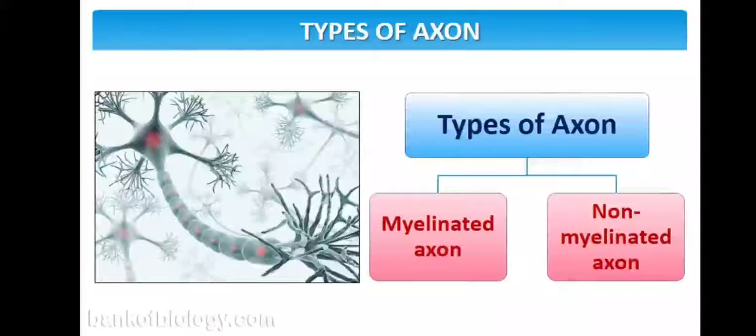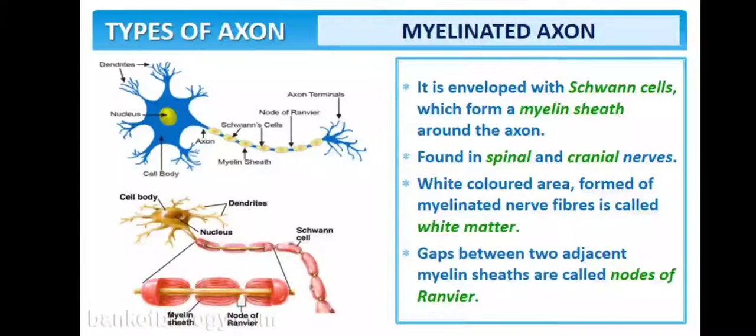Depending on the myelin sheath, axons are of two types: myelinated axons and non-myelinated axons. First let's see the myelinated axon. Why is it named myelinated? Because it is enveloped by Schwann cells which form a myelin sheath around the axon. Here you can see the myelin sheath around the axon, formed by the Schwann cell.